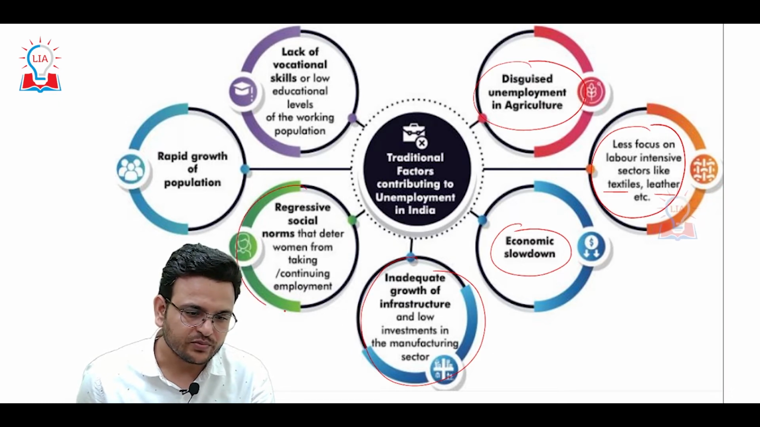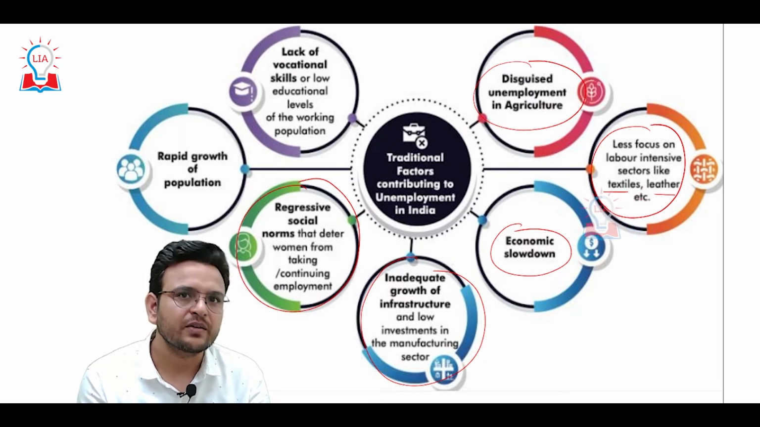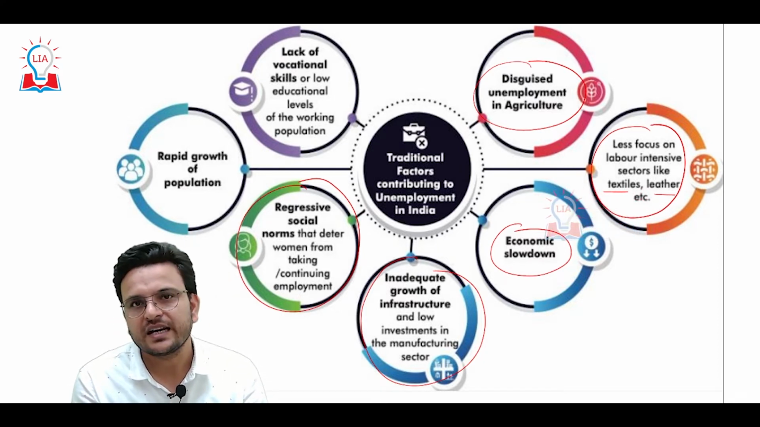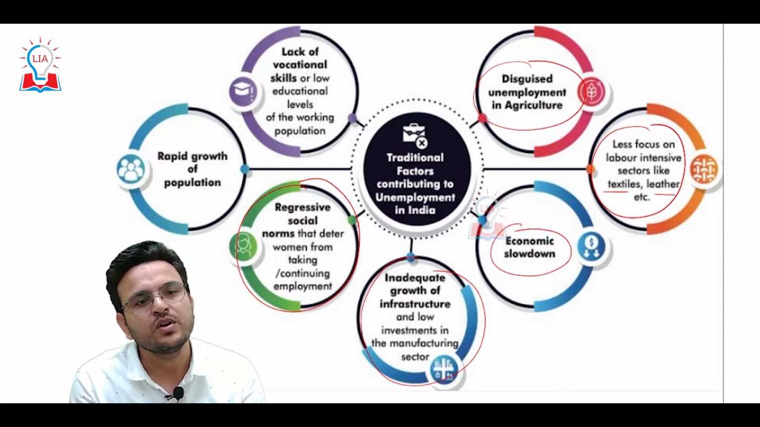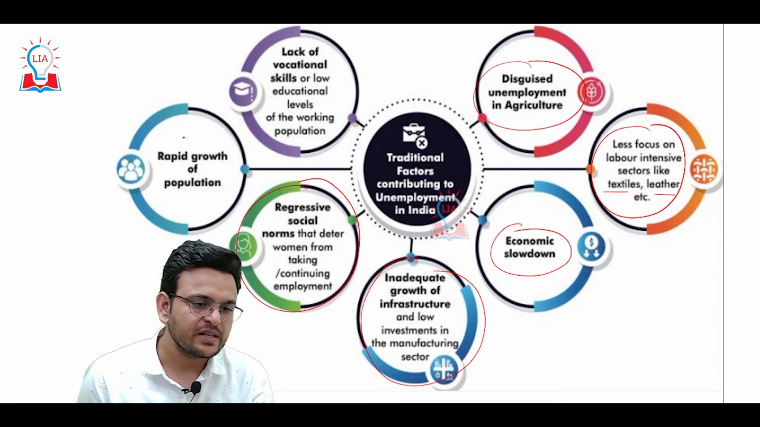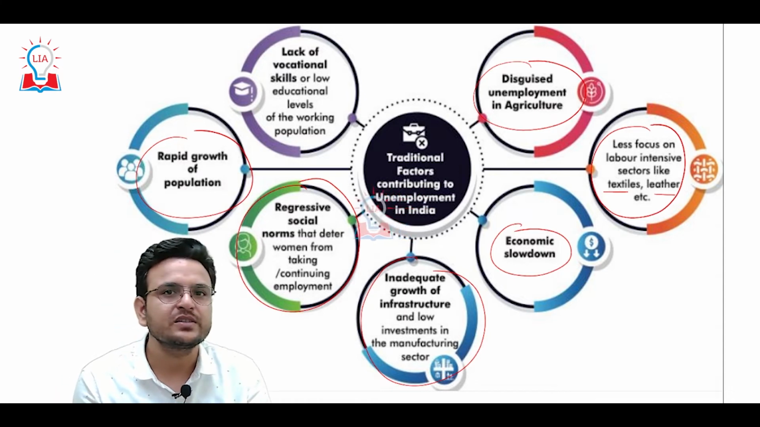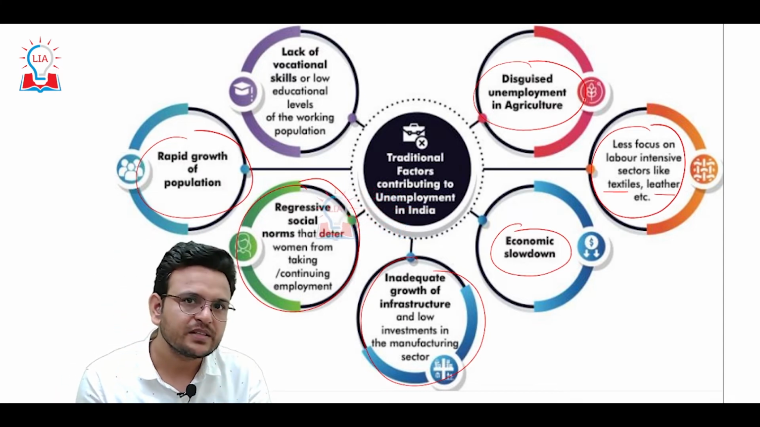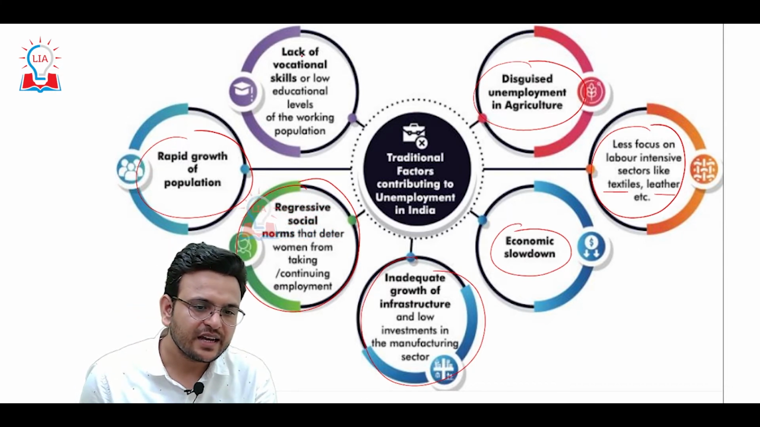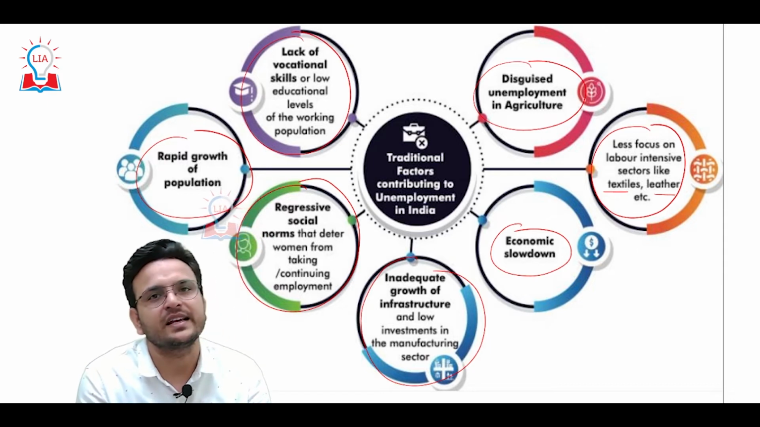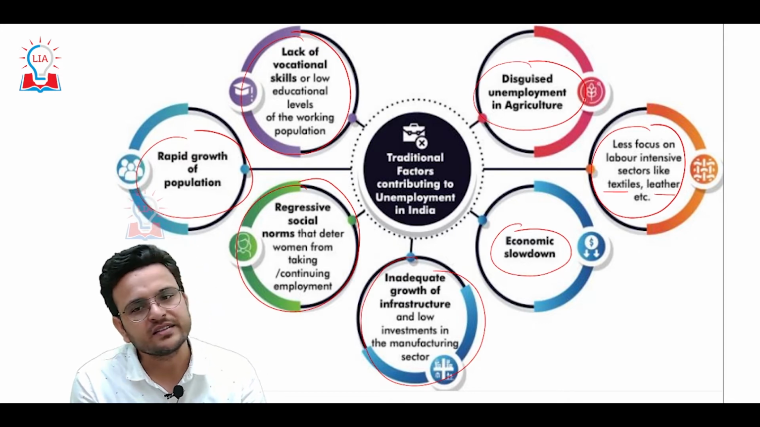Regressive social norms. Because of regressive social norms or biased societal attitudes toward females, female labor force participation in India is less as compared to male. Rapid growth of population. On one side we are not able to generate enough employment, on the other side the population is continuously increasing, and this mismatch makes the unemployment rate in India very high. And we can say that in India vocational skills are very low. So these are some of the reasons why unemployment in India is increasing.